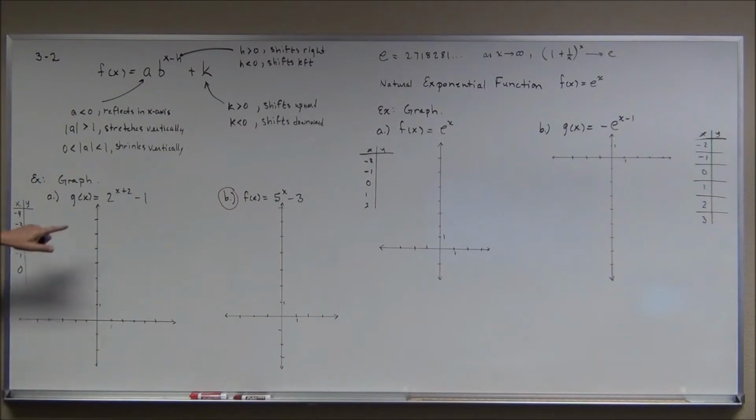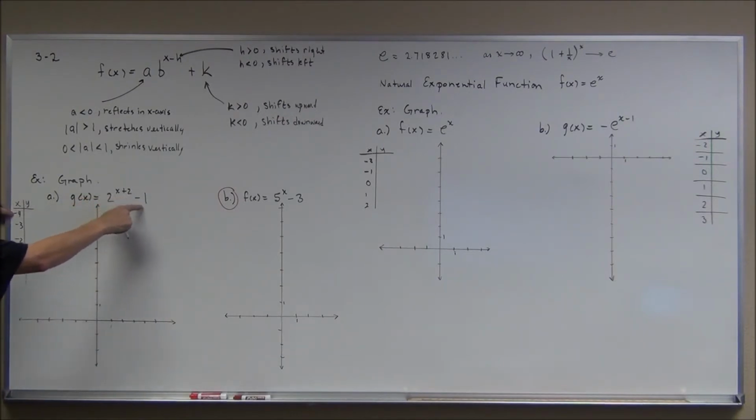I think that's going to give me enough points to get an idea of my sketch, because I can see that with this being a positive number, it's going to be exponential growth, it's going to be increasing. So hopefully I can help that with the pattern. -4 plus 2 is -2. 2 to the -2 is 1/4. 1/4 minus 1 is -3/4. -3 plugged in there. -3 plus 2 is -1. 2 to the -1 is a half. A half minus 1 is -1/2.